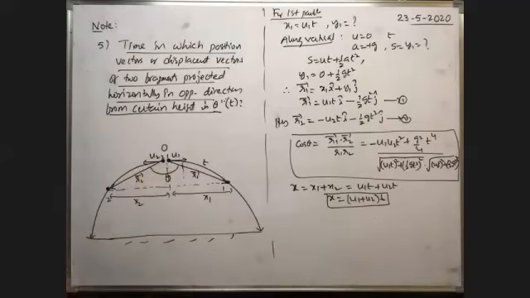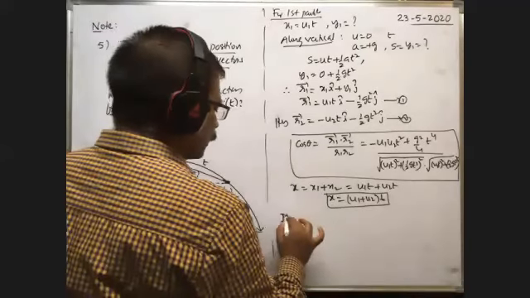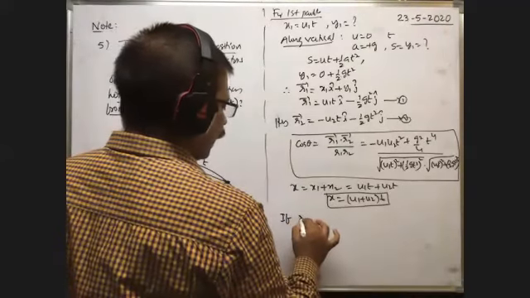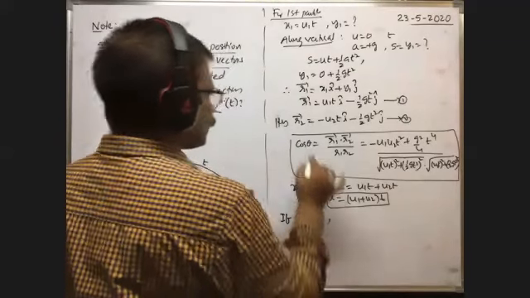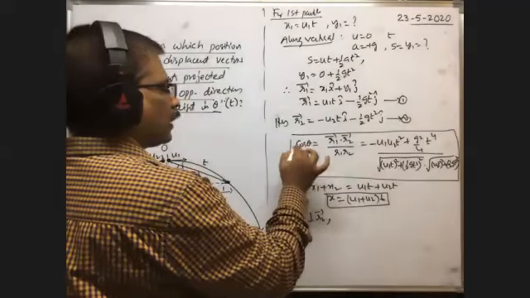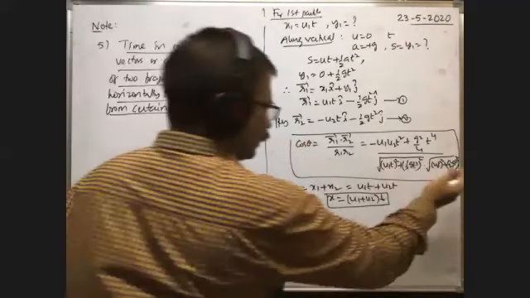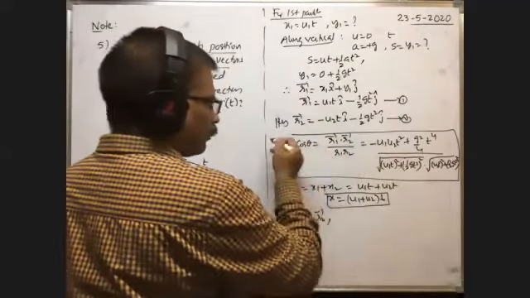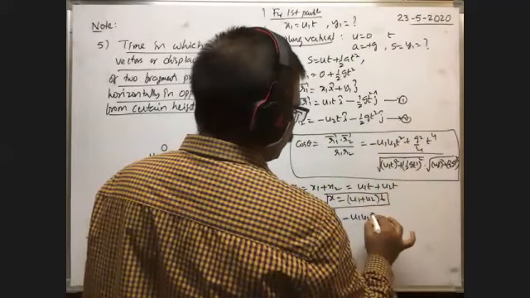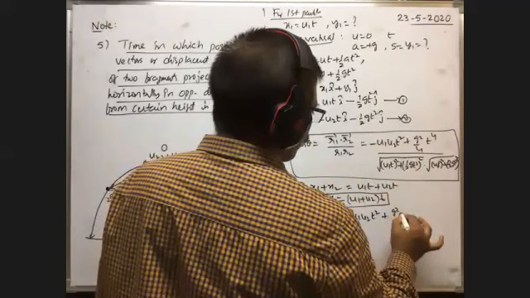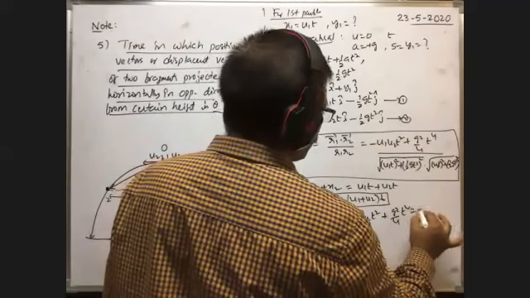If the displacement vectors are perpendicular to each other, if r1 bar is perpendicular to r2 bar, in that case theta is equal to 90. Then cos 90 is 0, so this total term becomes 0 after cross multiplication. Only this remains equal to 0: minus u1 u2 t square plus g square by 4 t to the power 4 is equal to 0.